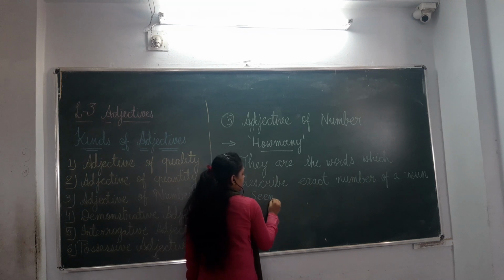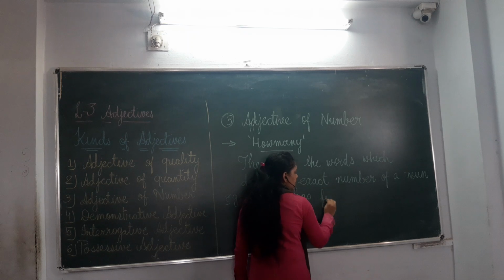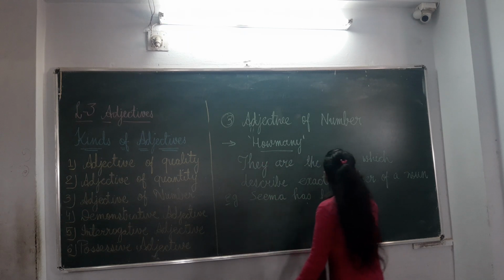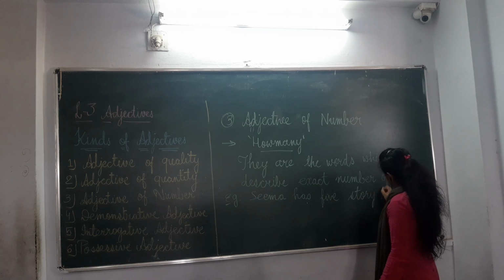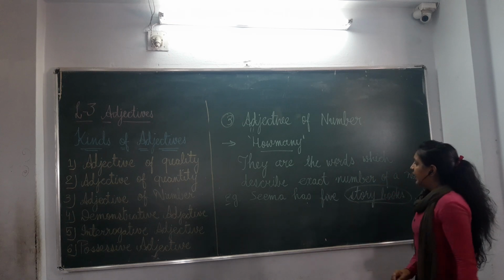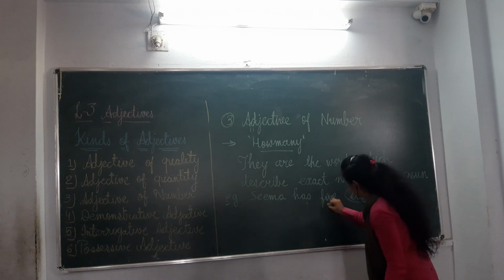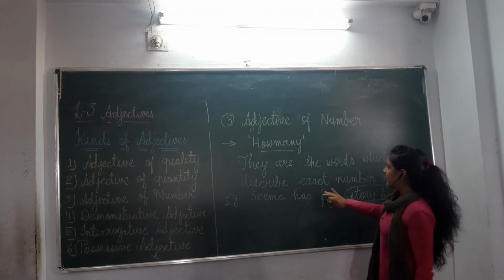Seema has five storybooks. Now storybooks is the noun, and how many storybooks? Five storybooks. Without five also this is a sentence: Seema has storybooks.